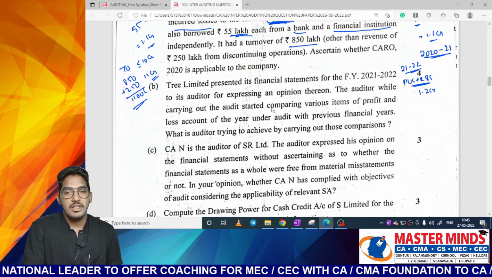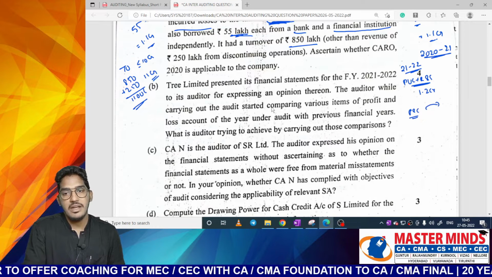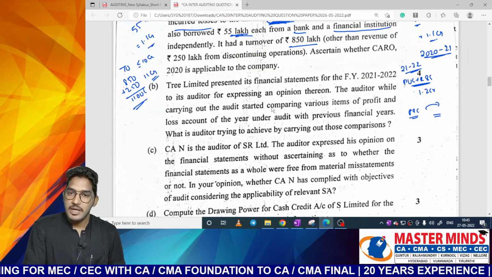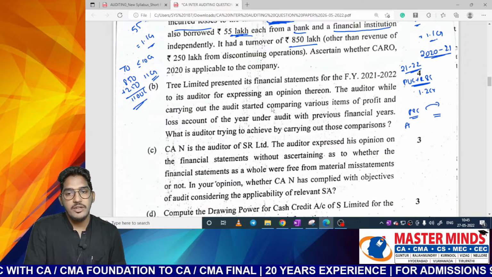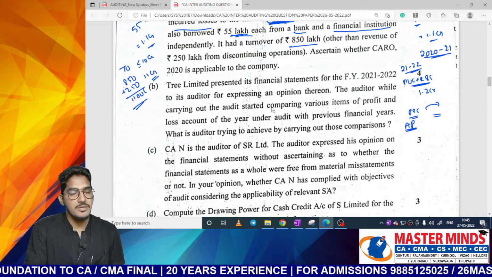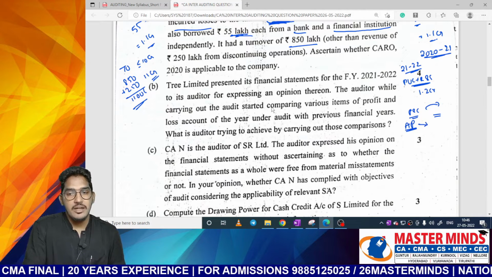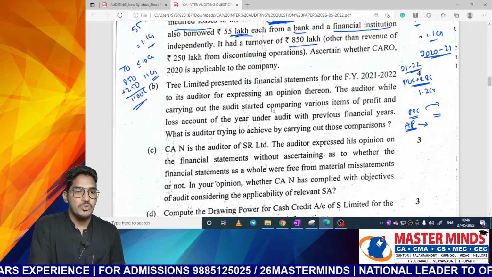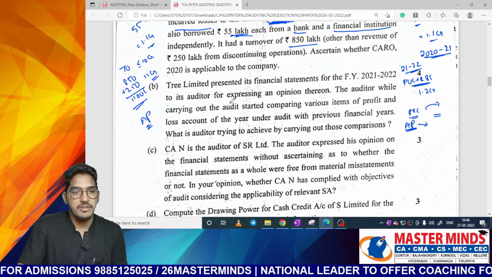See, in the given question, they are clearly told auditor is comparing the P&L items of the current year with the last year. Where do we do these comparisons and all? In the case of analytical procedures. So here what auditor is trying to do? Auditor is trying to perform analytical procedures. That is, he is studying the relationship between financial and non-financial items and he is doing the comparisons. By doing this comparison, what he will try to understand? He will try to get evidence whether the financial information is correct or not. So you are supposed to write about analytical procedures here. That is what they are expecting from you.